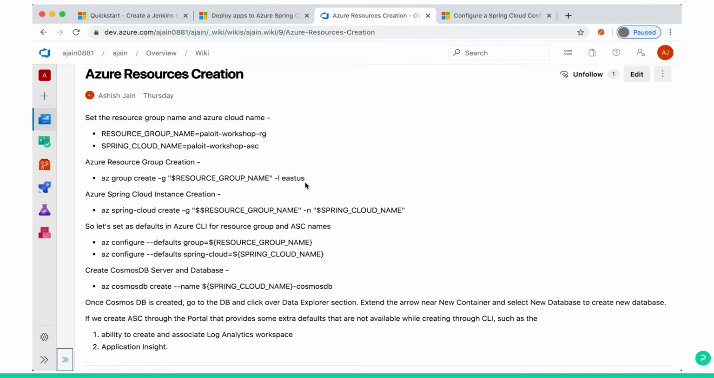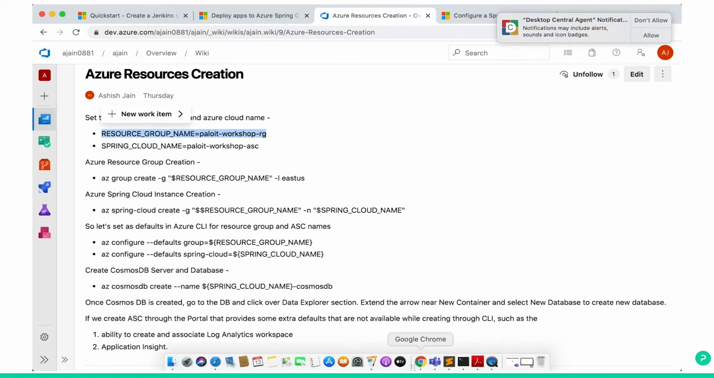So this is the command to create a resource group. I am creating the resource group as Palo IT-workshop-RG, and my Spring Cloud name is Palo IT workshop-ASC. You can give your own name, then a hyphen or anything like this. So I'll just take this first line and paste it into the command prompt.